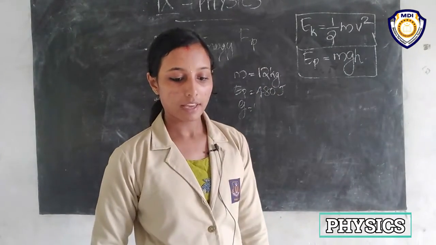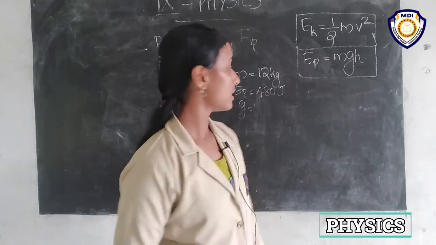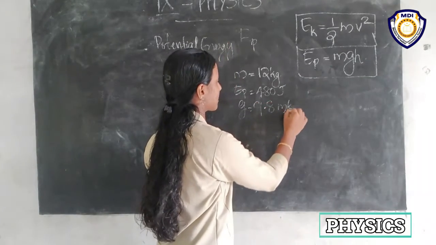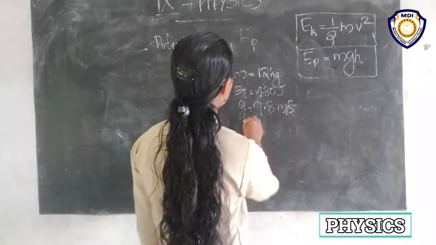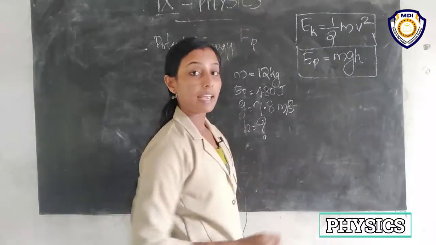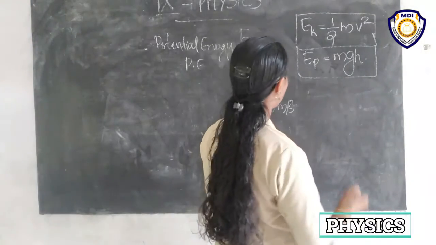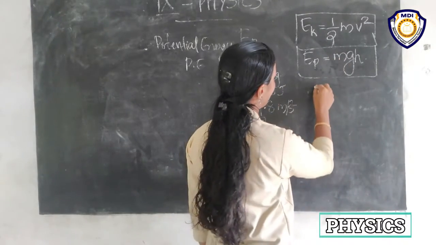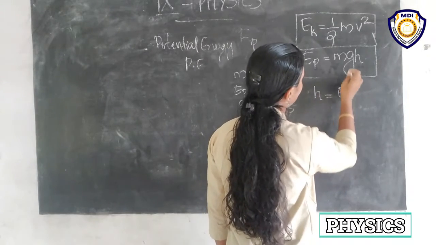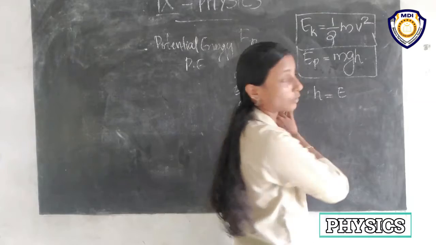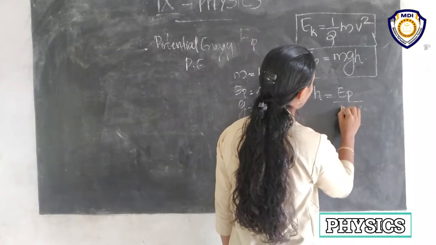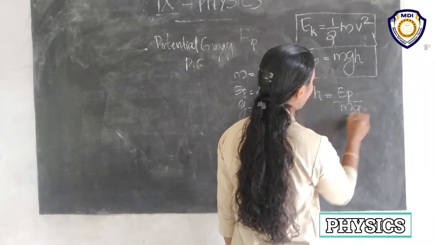G is given as 9.8 meter per second square, and we have to find H. From this equation we can write H is equal to EP divided by mg. We can take mg to this side.